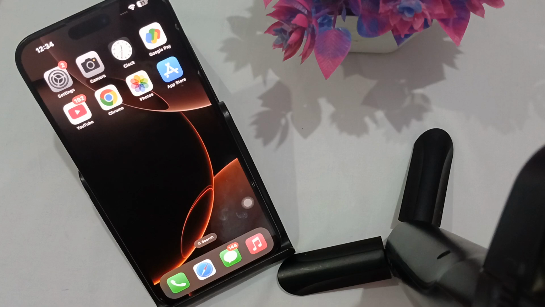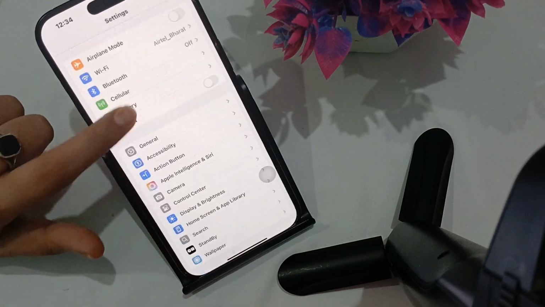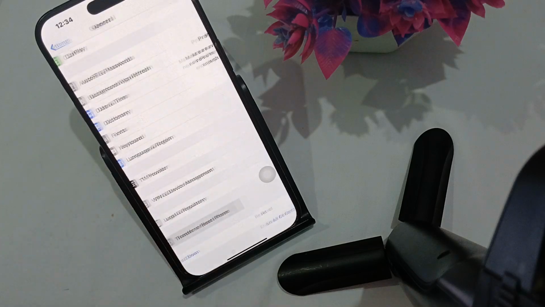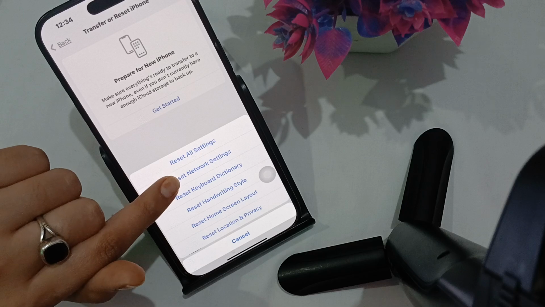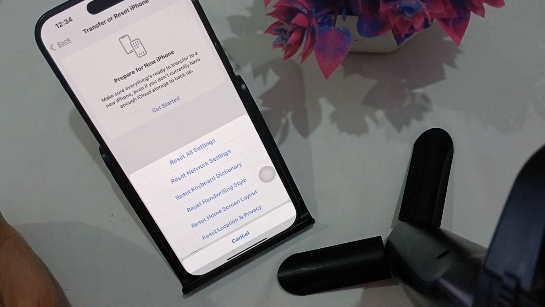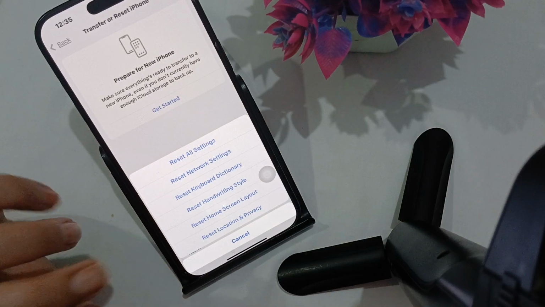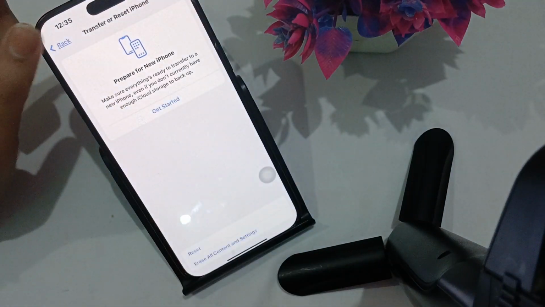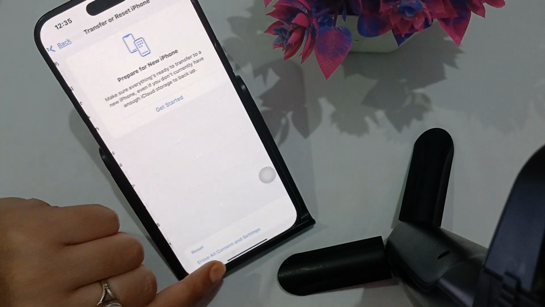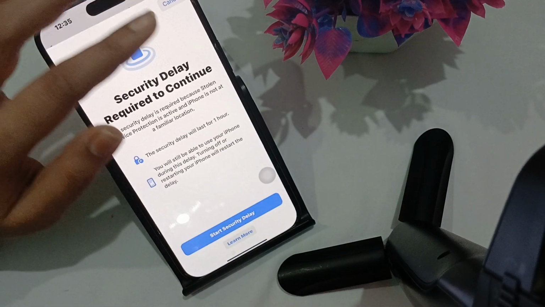So guys, you can go into the settings, and from settings go to general, scroll to the end and you will see transfer or reset iPhone. From here, reset, and you can also try to reset all your settings. It will not affect your saved data, photos, pictures and any other thing. This will reset all your settings as well as your speaker sound settings to default and might help you to resolve your problem. Okay, so you can do this also.